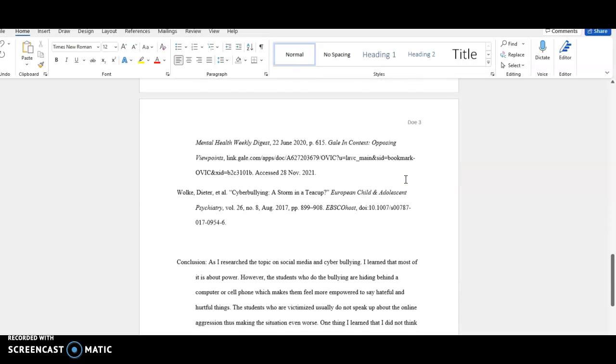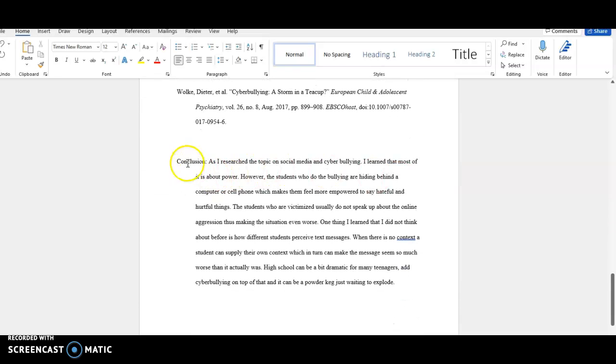And then when you're done and you get to the end, you're going to put your conclusion, which I put right here. You don't have to write as much as I did. Once again, I wrote a little more than what you need to write. You only need to write about 3 sentences, but you can write as much as you want. It doesn't matter. Just make sure you put a conclusion, what you've learned from your research, especially if it's something that you didn't know when you first started doing your research. Those are important discoveries that you might want to mention.